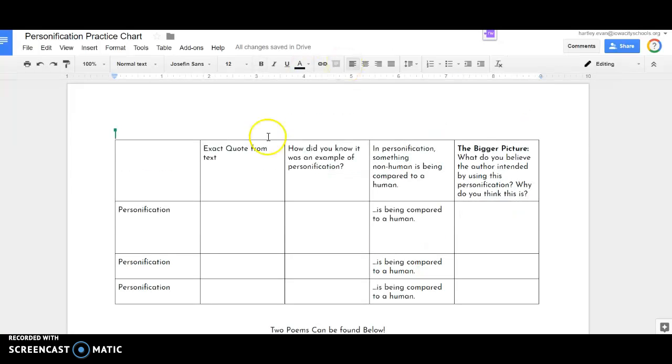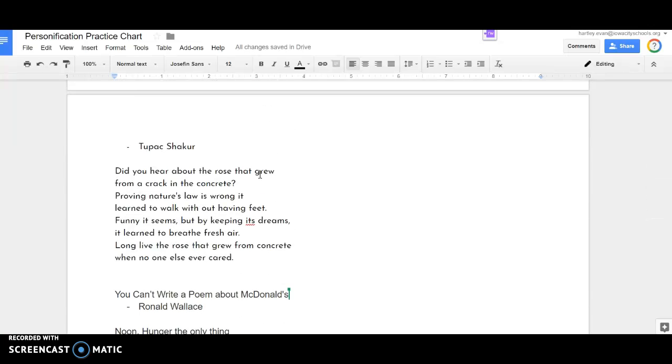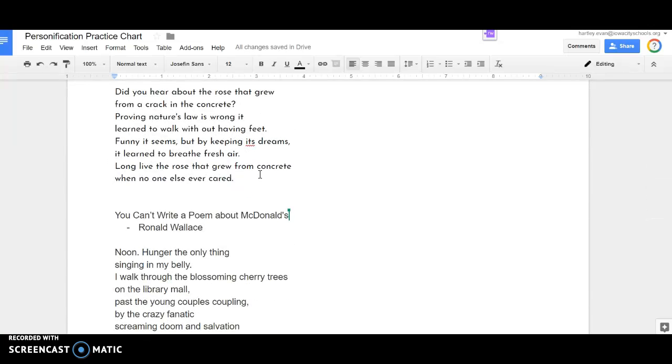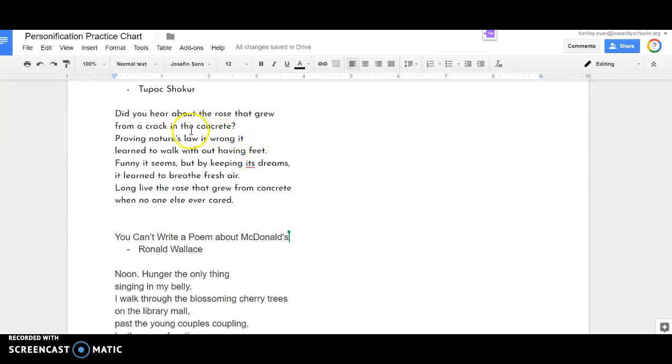So here's the blank chart. You can see there's the two poems down below, the first one by Tupac and the next one by Ronald Wallace. I found an example of personification here. The rose that grew from a crack in the concrete, proving nature's law is wrong, it learned to walk without having feet. So the rose learned to walk, and also it keeps its dreams. It learned to breathe fresh air, right?